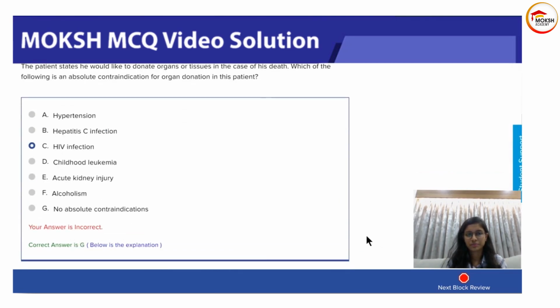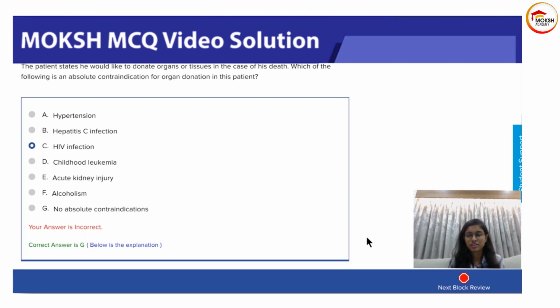Okay. Childhood leukemia. Childhood leukemia in itself is not going to cause any damage, because in this patient it was treated already, right? Moreover, even if it's a low grade tumor and it's a localized tumor, it is also not a contraindication. But if it is an incurable and metastatic disease, then it is a contraindication. Okay. Acute kidney injury.